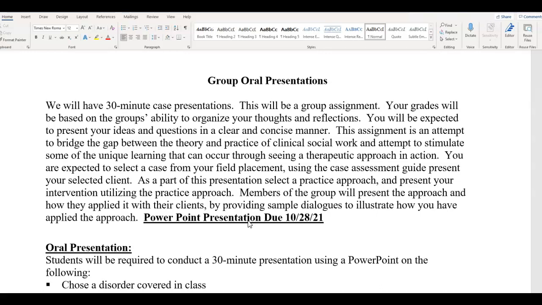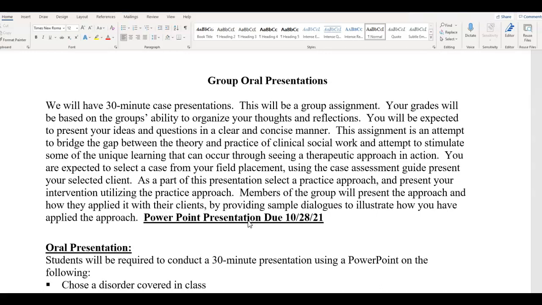Zoom, which is perfectly fine. And some students have also used PowerPoint. PowerPoint has a dictation feature in it where you can do voiceover while you're recording a presentation. Those are just some of the options, but you have plenty of other options to utilize for your group oral presentations. The key here, though, is that when you complete your group oral presentation, you need to create a shareable link. This can be done in different ways depending on what software you use to do the group oral presentations.